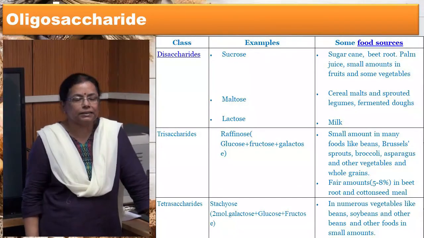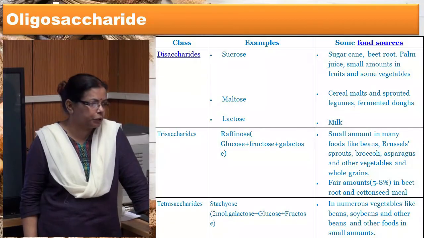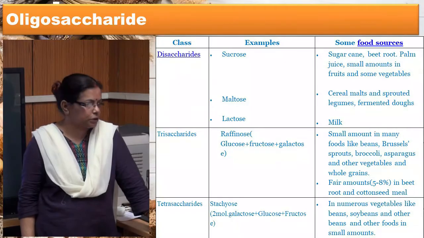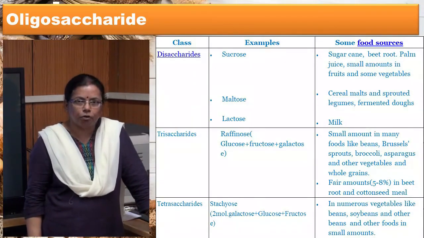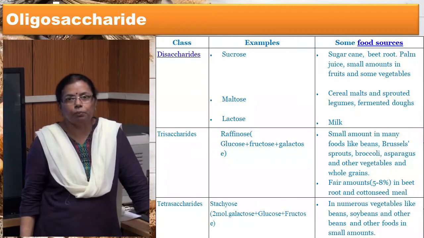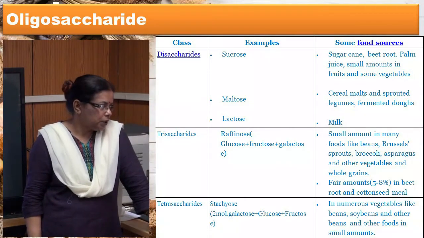Examples of disaccharides are sucrose, maltose and lactose. Sucrose is made up of glucose and fructose units. It is found in sugarcane, beetroot, palm juice, and in small amounts in fruits and some vegetables. Maltose is made up of 2 glucose units and it is found in cereal malts, sprouted legumes and fermented doughs. Lactose is made up of glucose and galactose and it is milk sugar.